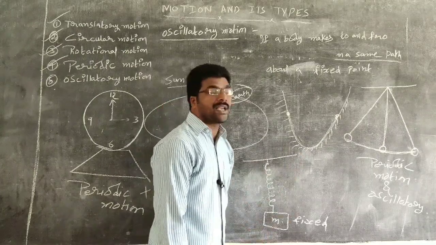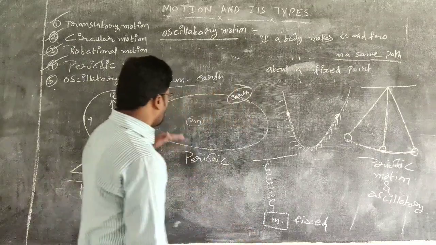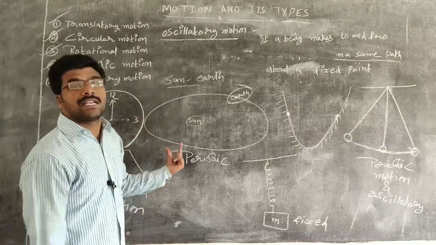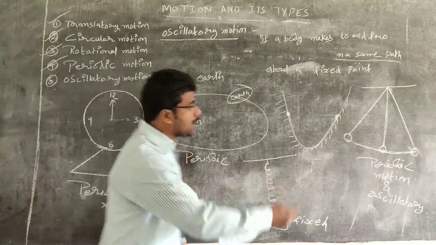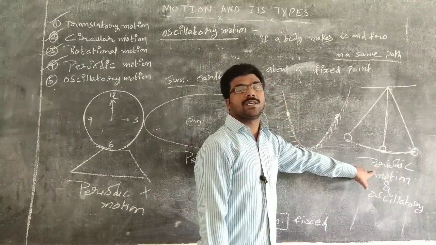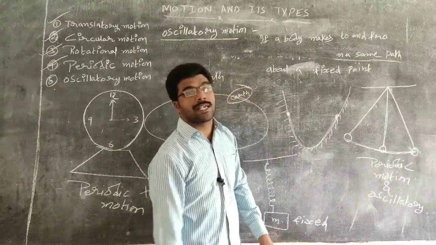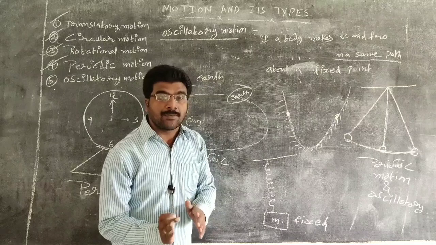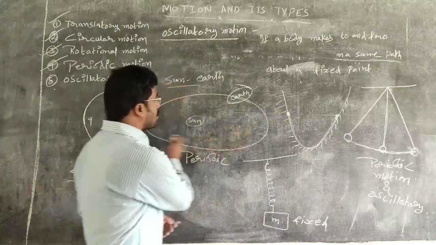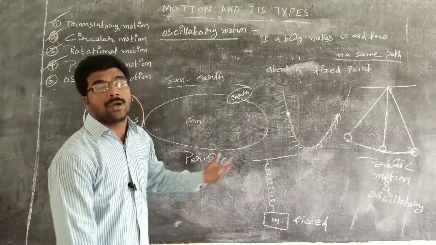So from this, we can confirm that here it is periodic motion, but it is not oscillatory motion. But when you come here, it is oscillatory motion as well as periodic motion. So there are some examples which are oscillatory motion as well as periodic motion. These are the examples only for periodic motion.